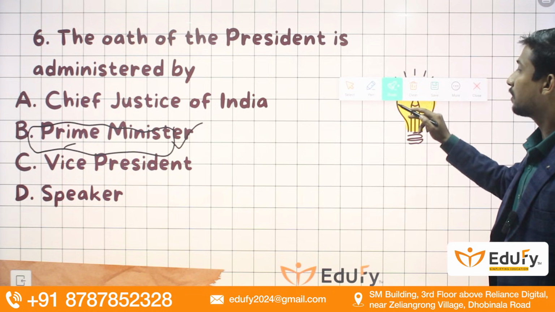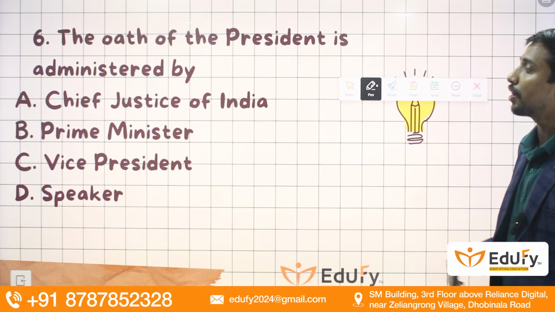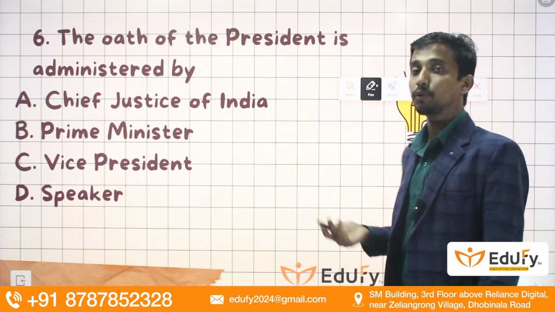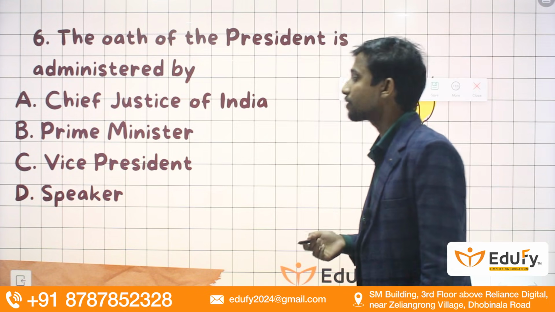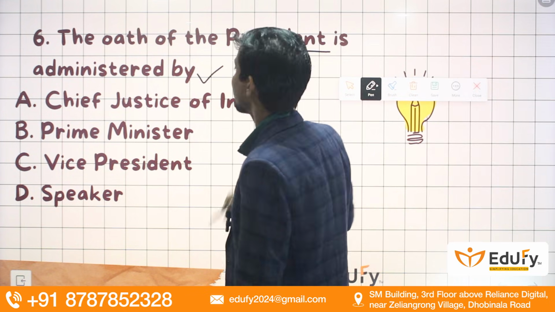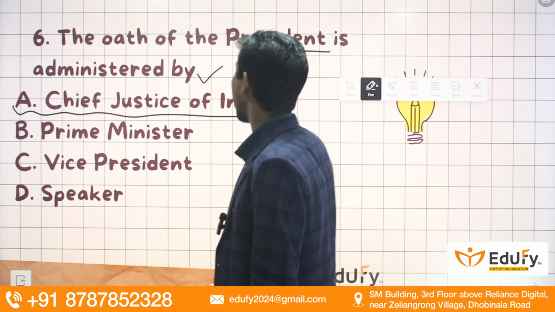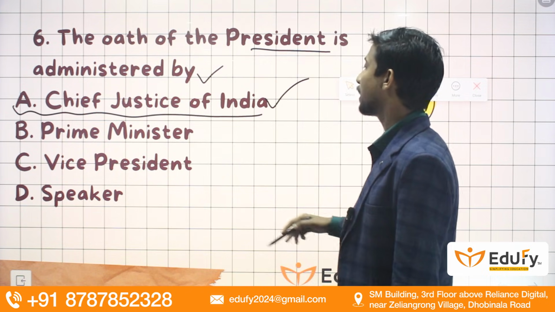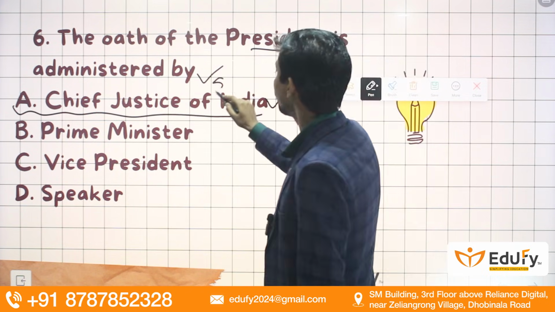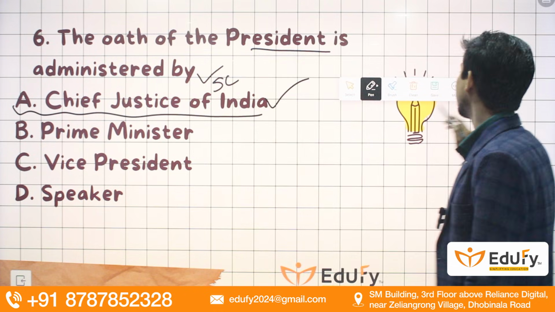Whenever you are occupying any constitutional post, you have to take the oath of the Constitution of India. In the case of the President of India, the oath is administered by the Chief Justice of the Supreme Court of India.